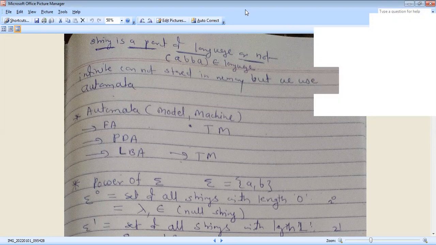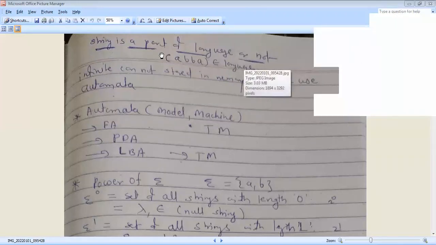Area of computation. Next part is the second part. In the second part, the example is